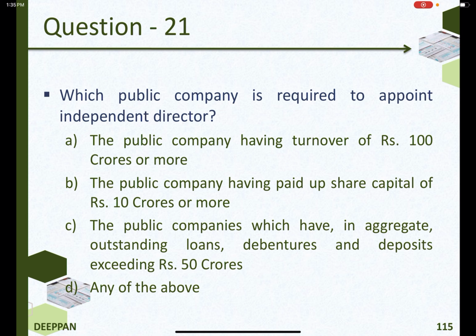Which public company is required to appoint independent director? The public company having turnover of rupees 100 crores or more, the public company having paid up share capital of rupees 10 crores or more, the public companies which have in aggregate outstanding loans, debentures and deposits exceeding rupees 50 crores. The answer is any of the above.